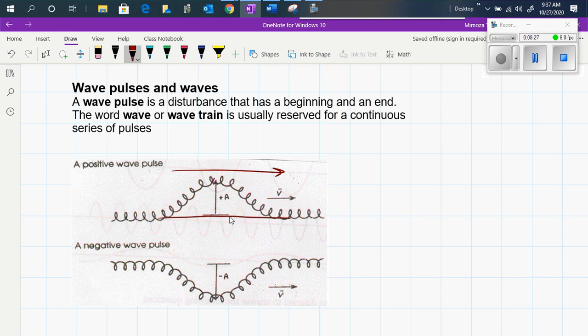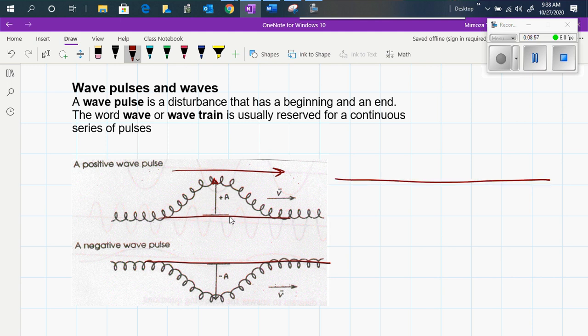So the amplitude of the wave can be positive if it is above the horizontal, which is known as the no disturbance, or can be negative if it is below the horizontal. So we can say it's a negative wave pulse or a positive wave pulse based on the position that the wave is having.